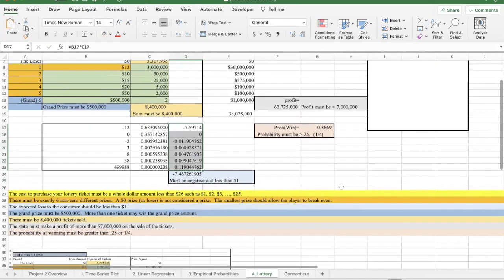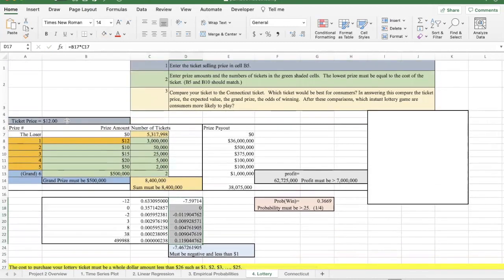Okay, so now everything is done. As long as you just change the ticket price and then these green numbers in here, everything should update, and you can just take a look at them. Starting back at 7, you can see that our profit is good enough. Our probability of winning is good enough. We have the right number of tickets. We have the right grand prize amount. We have a valid ticket amount, but our expected value is not in the range we want it to be in.